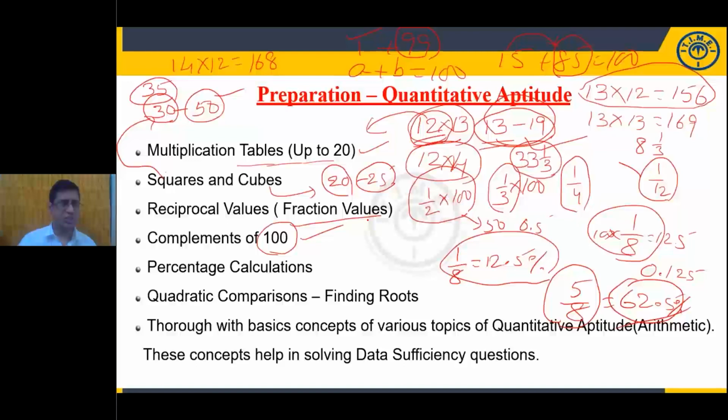Now, the last but not the least, the last point, being thorough with the basic concepts. Of course, I already suggested this so many times. One more time here it is given. Please be ready, be confident with the concepts and fundamentals of the quantitative aptitude topics. What are the topics we discussed so far, like time and work, time and distance, simple interest and compound interest, averages, mensuration, ratio, proportion.